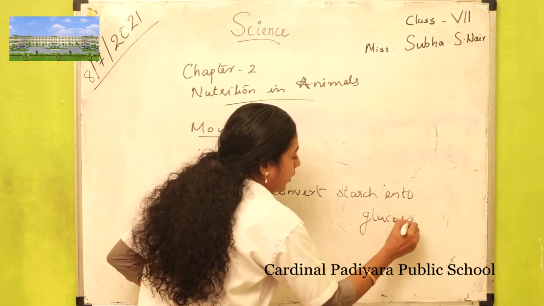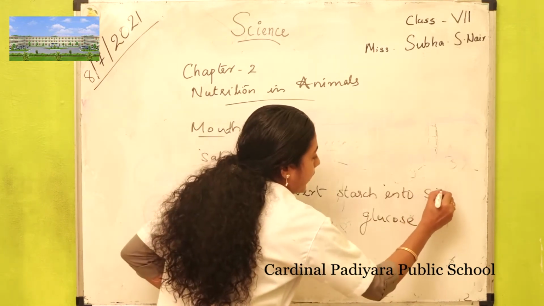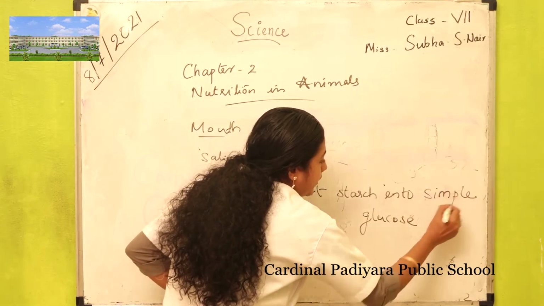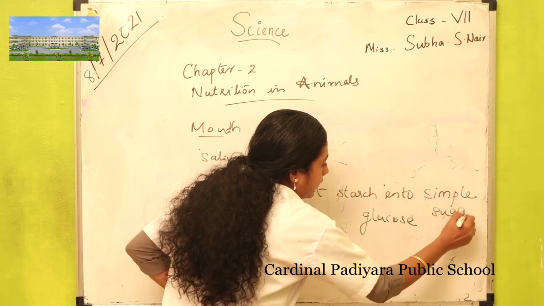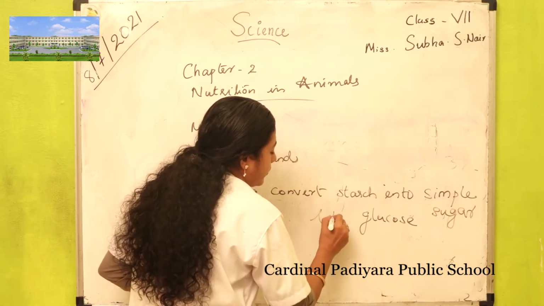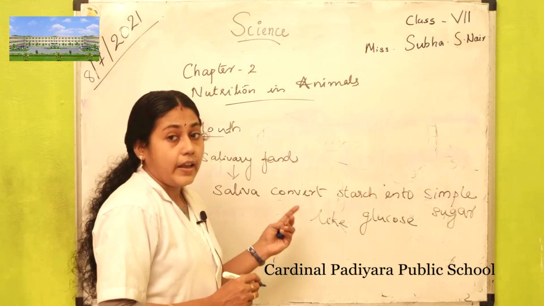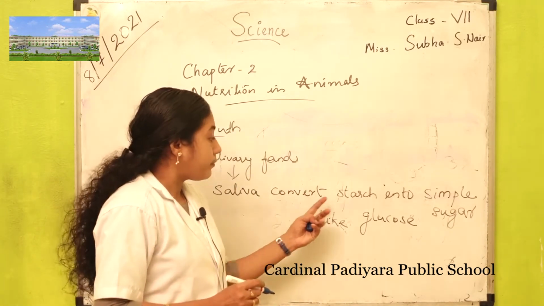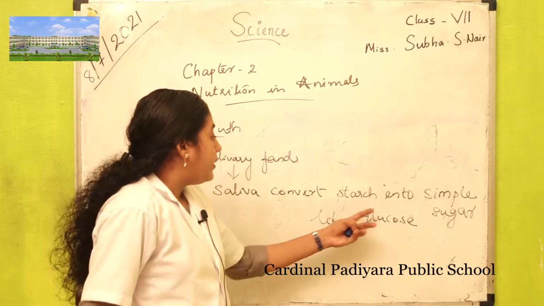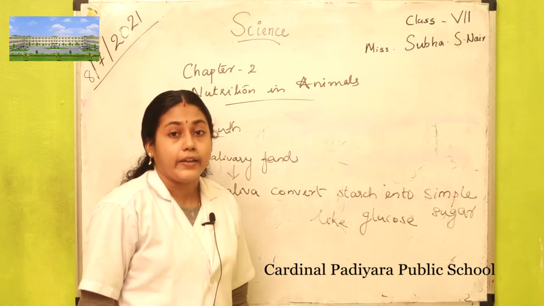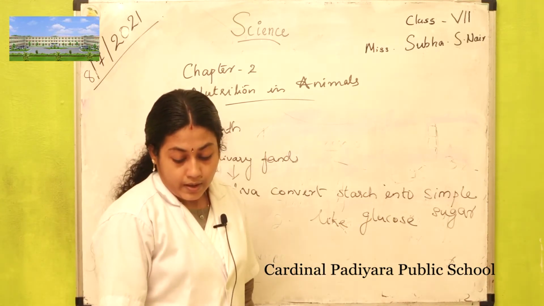So the function of saliva is to convert starch into simple sugars like glucose.